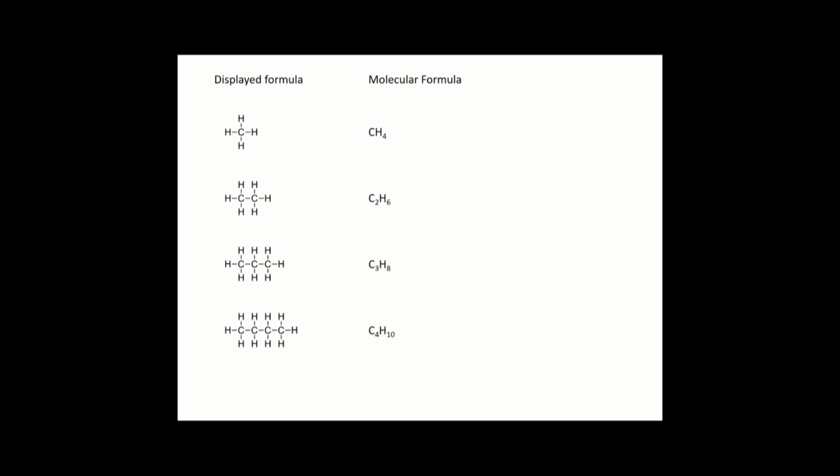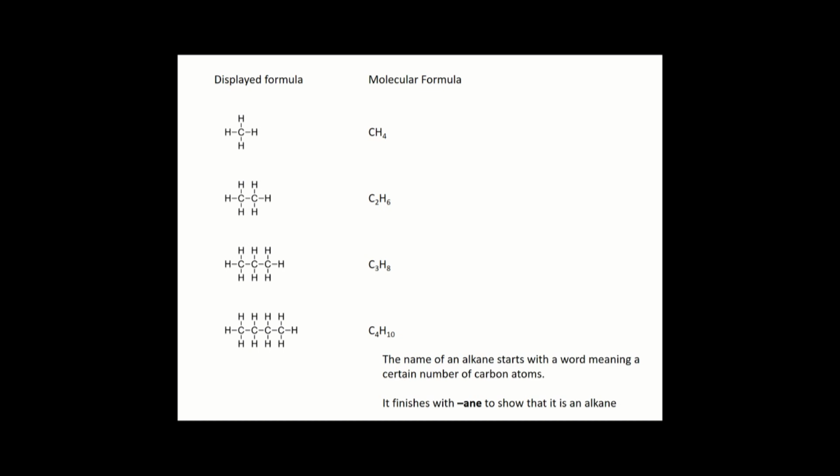But there's also one on the end and one on the beginning of the molecule. So there's twice as many hydrogen atoms as there are carbon atoms, plus 2. And for any alkane, that's true. So the formula of an alkane can be shown to be Cn, where n is a number, H, twice as many as that number, plus 2. So 2n plus 2. Okay, so for methane, C1, H, 2 times 1 is 2, plus 2 is 4, CH4, and we can see that fits for all of these.